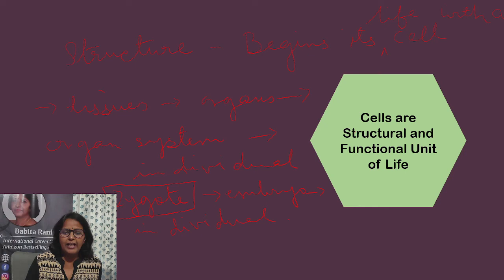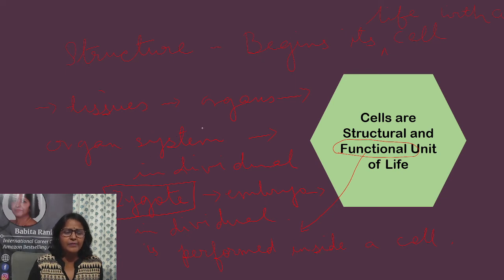What do we mean by functional unit of life? Functional unit of life means all the functions that we see in an organism are performed inside a cell. Because if we move backward, what happens? An individual has many organ systems.